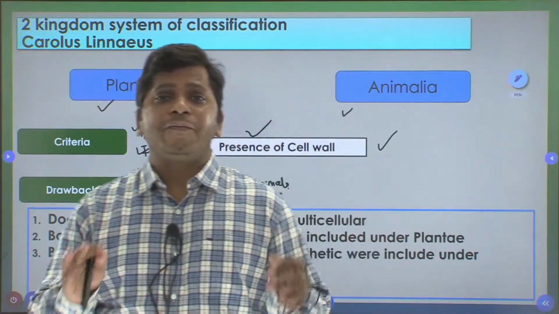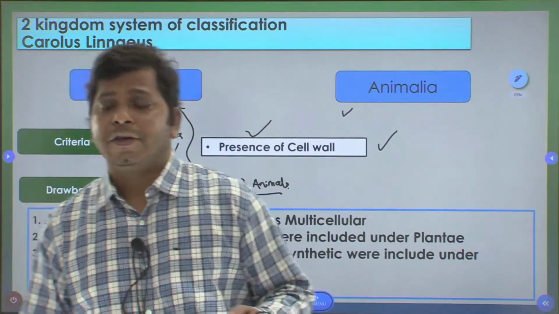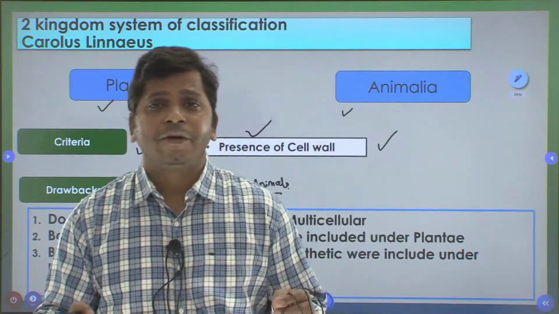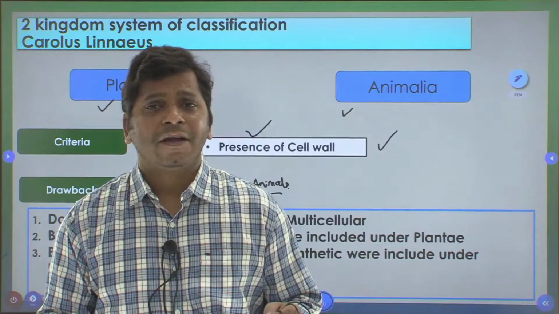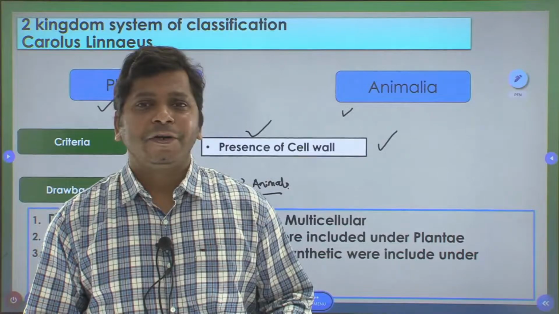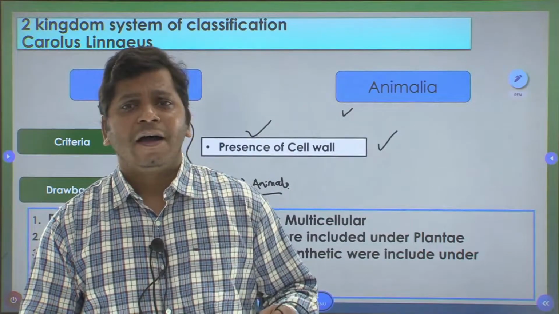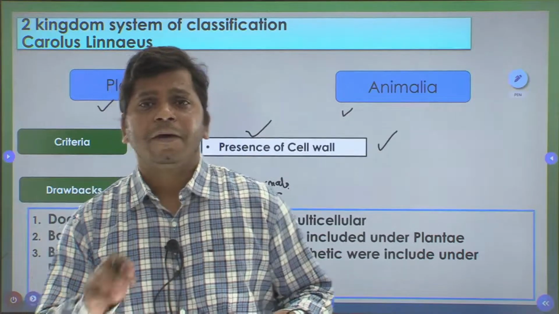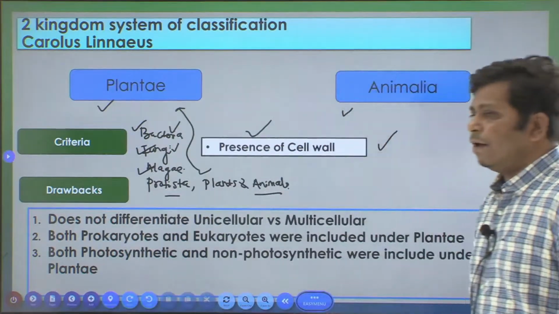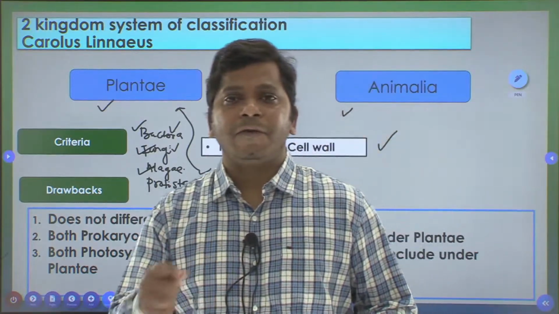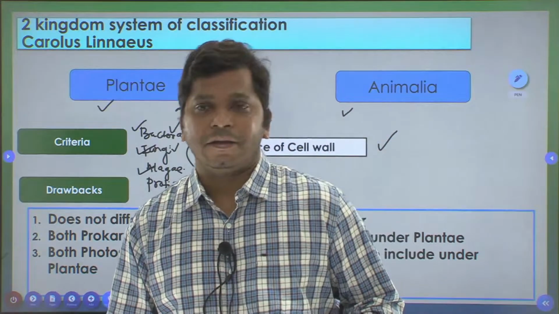So all the different groups that are clubbed under the Plantae are very different from each other. How can we place all of them together? If the properties and structural aspects are very different, we cannot put them in one particular kingdom. That is why it requires further rework in terms of reclassifying them.